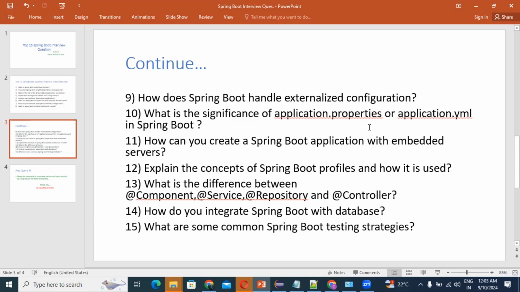Right, guys? Next, Testcontainers. Use Testcontainers for testing with a real database or external services in isolated containers. This also comes as another testing strategy in Spring Boot. And lastly, property source testing.